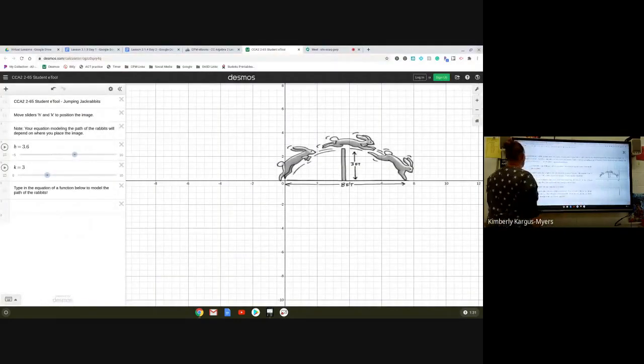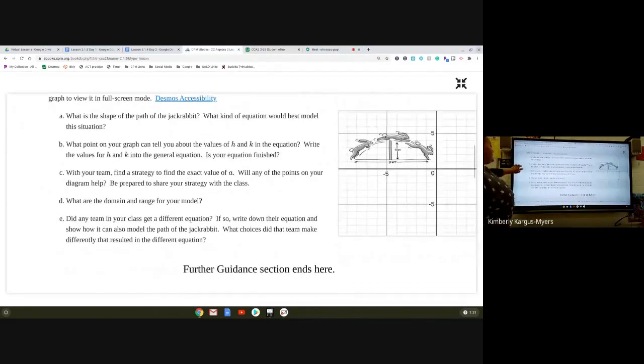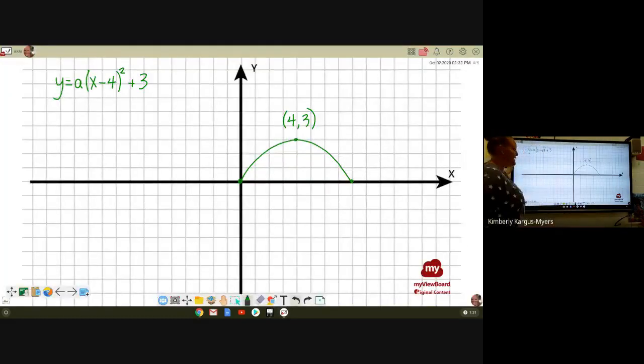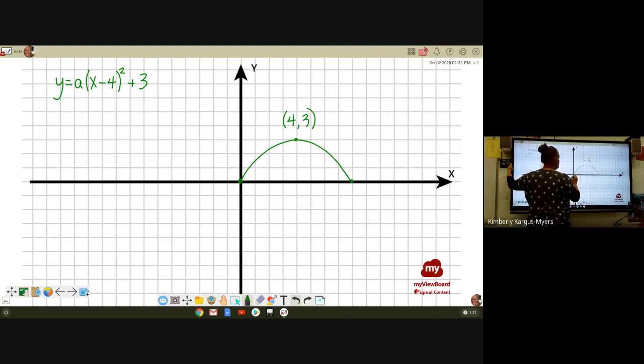Okay, part C, it says, with your team, with me, find a strategy to find the exact value of a. Will any of the points on your diagram help? I will share this strategy with you. Okay, here's where the work comes in to find a. We know the vertex, right? We also know 2 points on our graph, (0, 0) and (8, 0).